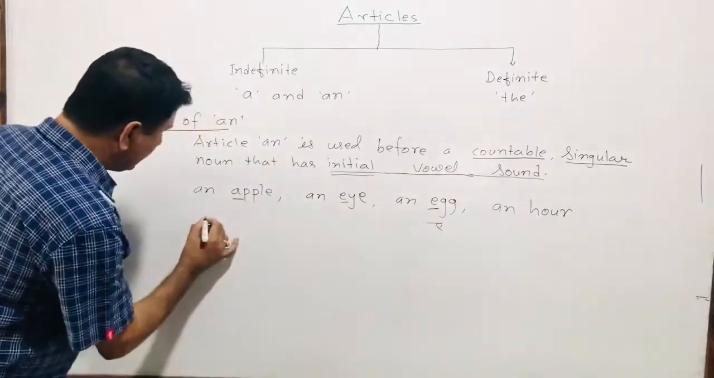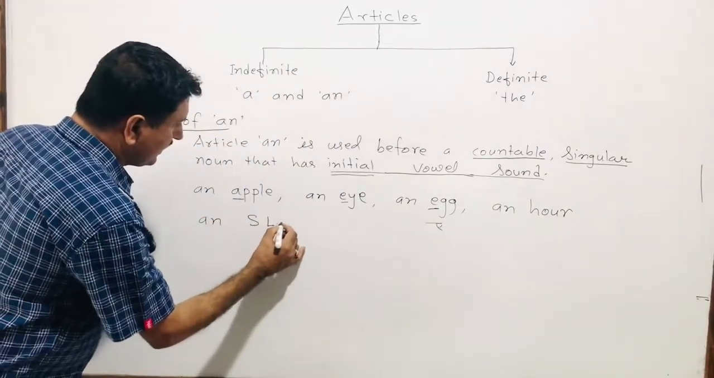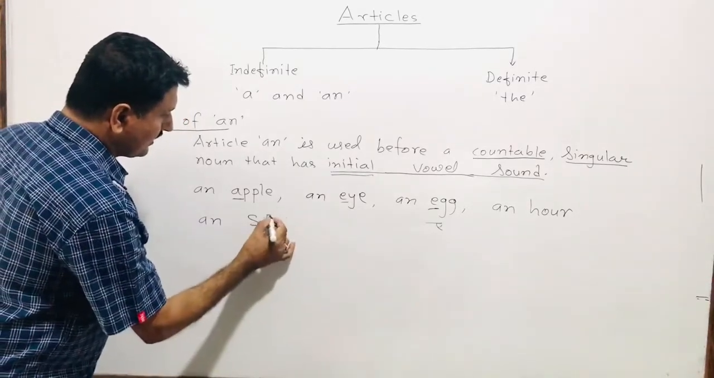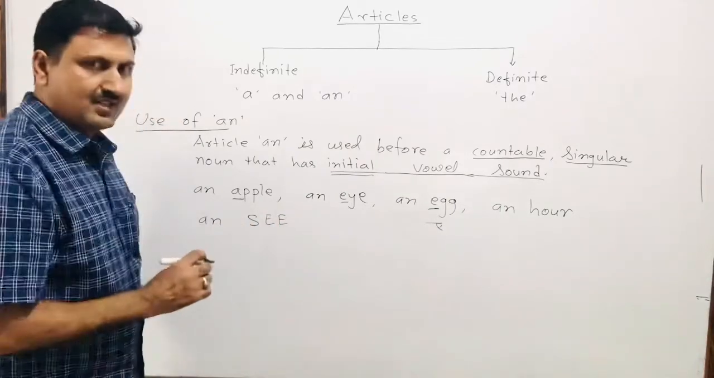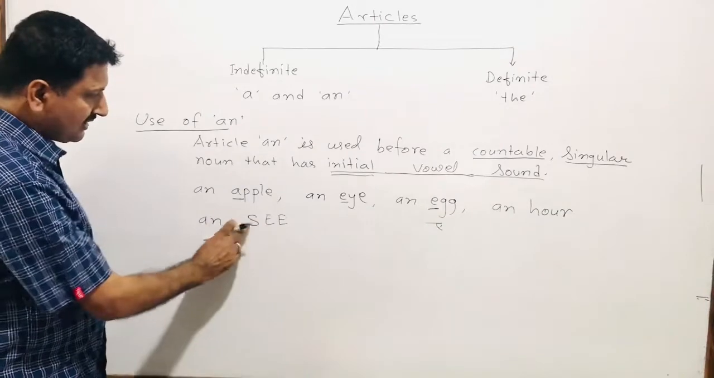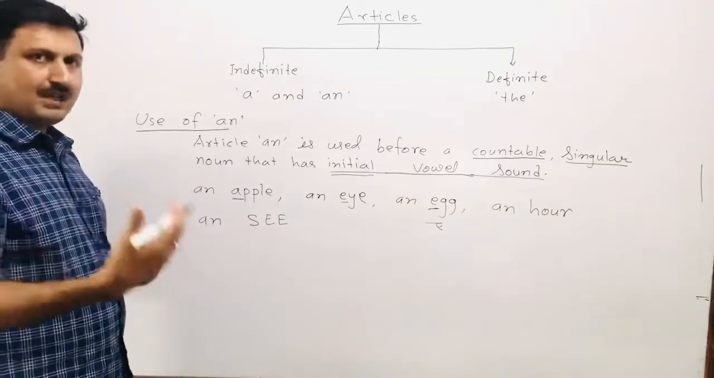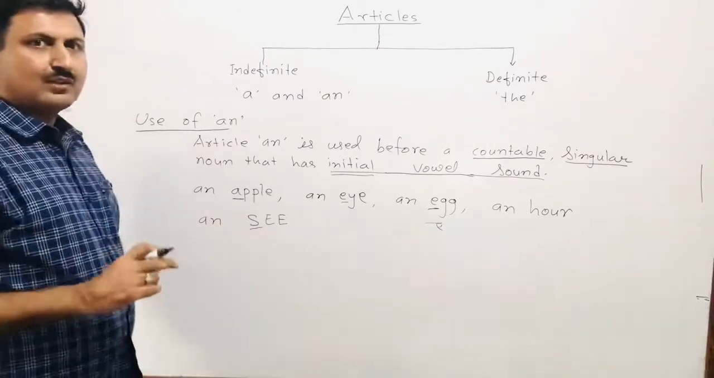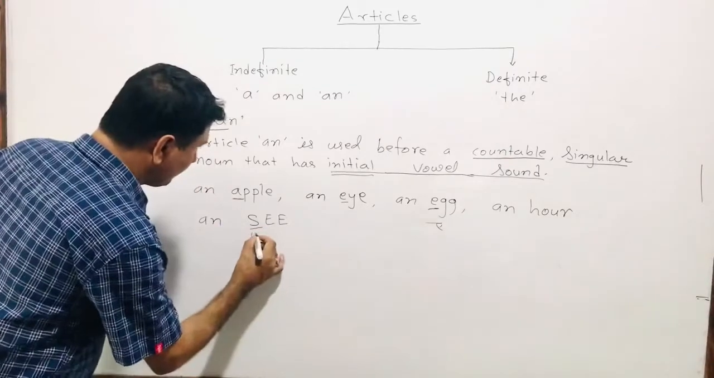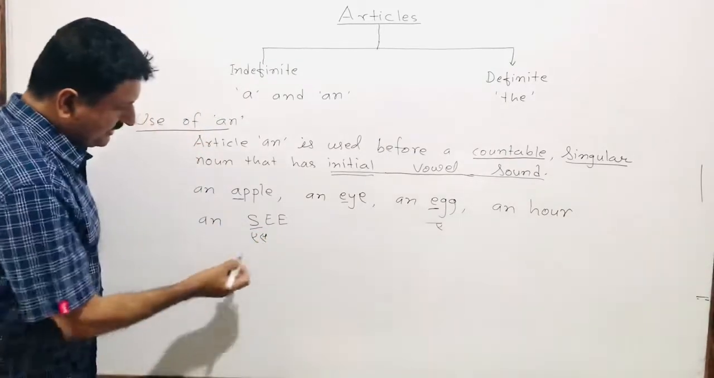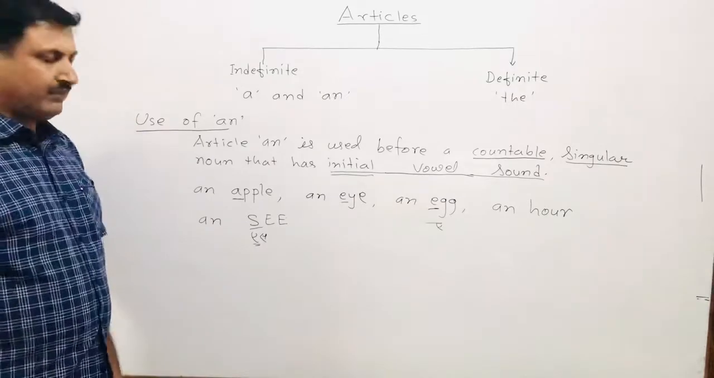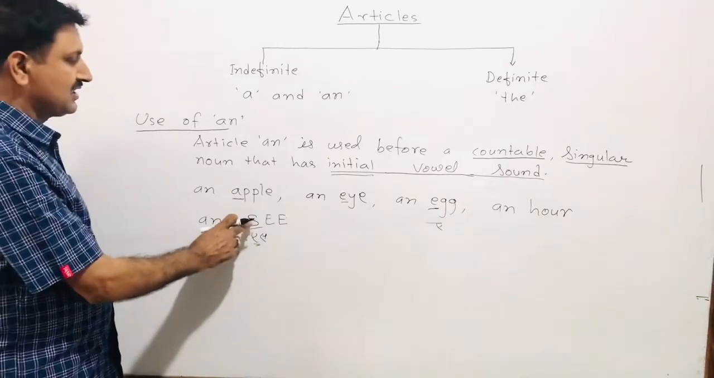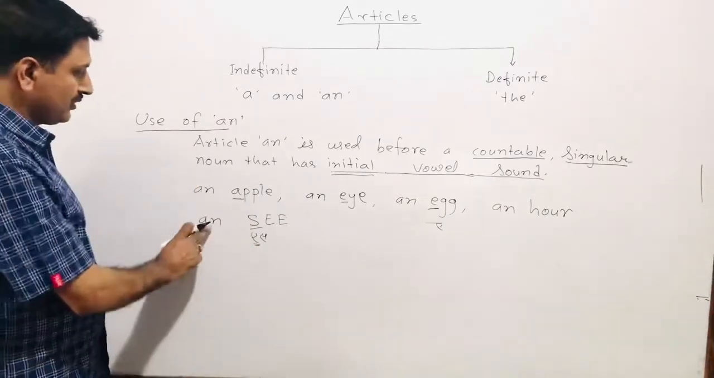Similarly, an SLC or an SEE graduate. So if we have to talk about an SEE graduate, let's say a person who has passed SEE, how do we use the article? We have to see the sound of the letter S. Let's see, S. This falls in the group of vowel sounds, that is why S is pronounced with a vowel. So we use an